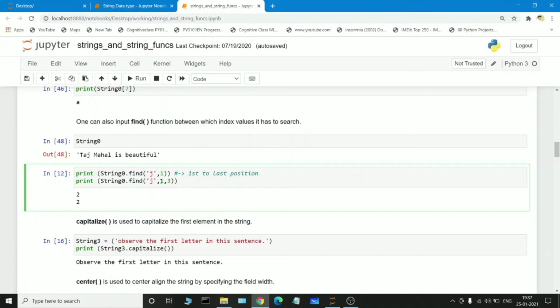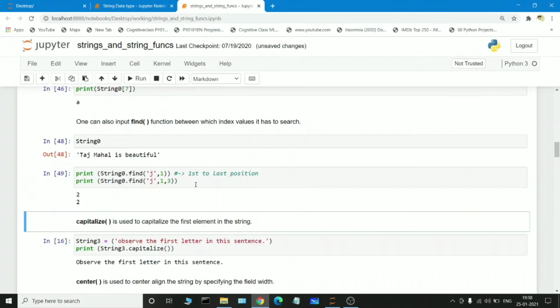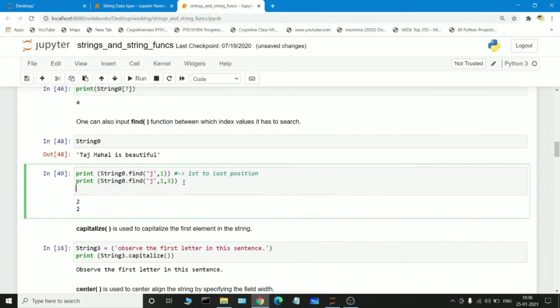So what is the first index value? A is the first index. Keyword A has the first index value, and this empty space holds the third index position. So from A to this empty index position, J is holding the second index position. If you execute it, it will print correctly.